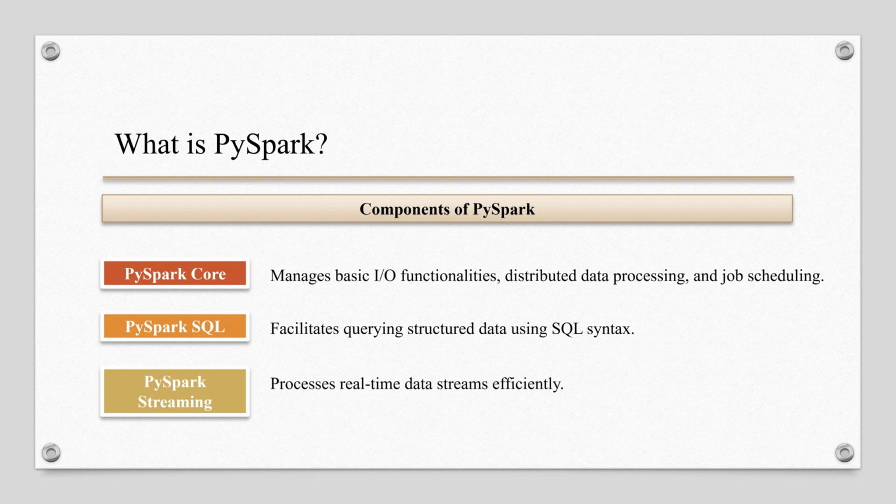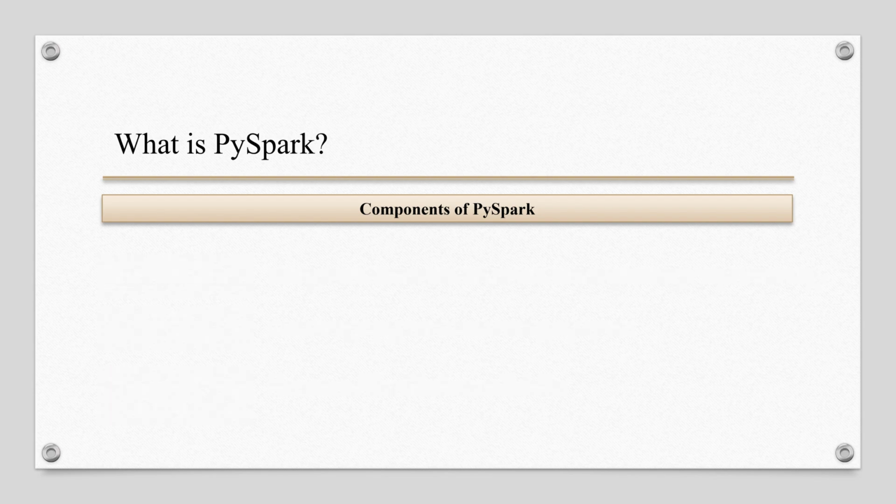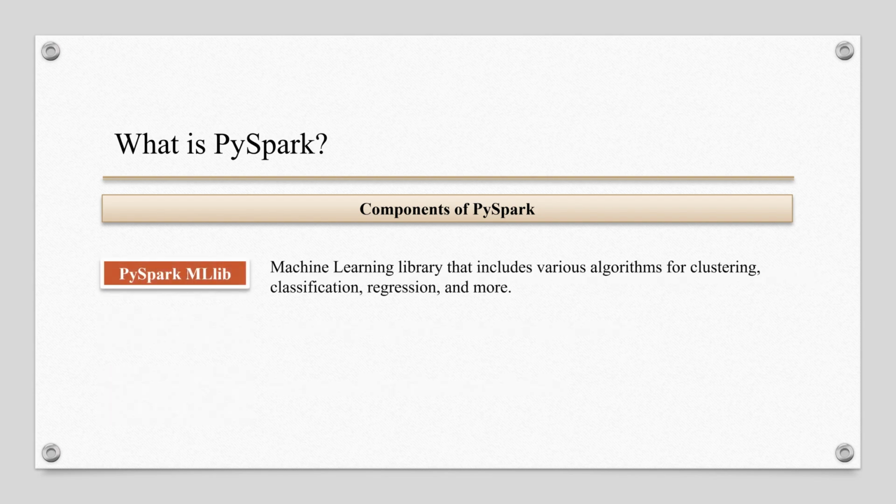PySpark Streaming. With PySpark Streaming, you can process real-time data streams, which makes it a great tool for scenarios like monitoring systems, real-time analytics, or live data processing from IoT devices. PySpark MLlib. PySpark MLlib is a machine learning library that offers a range of machine learning algorithms such as classification, regression, clustering, and recommendation systems. You can train, test, and deploy models across large datasets without needing external tools.